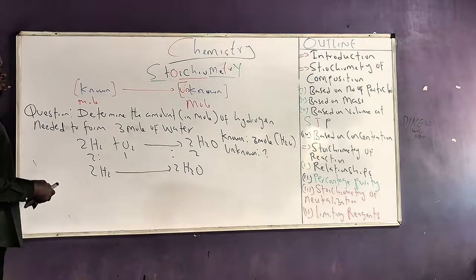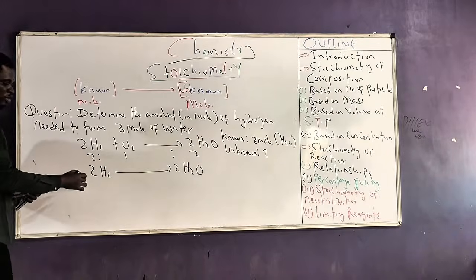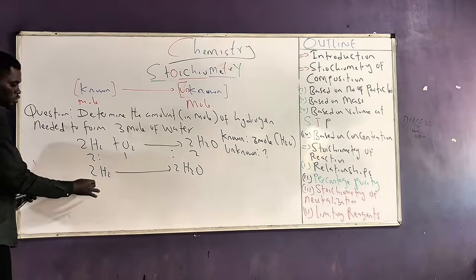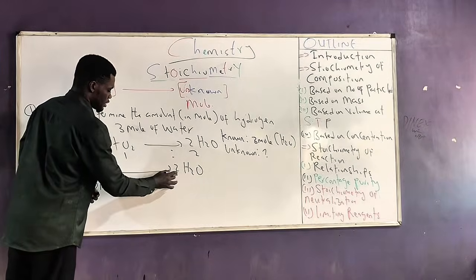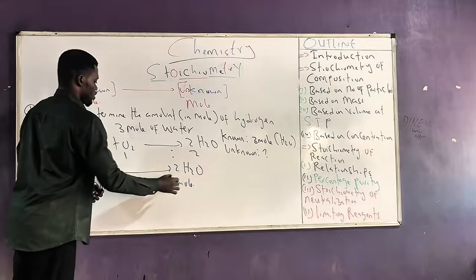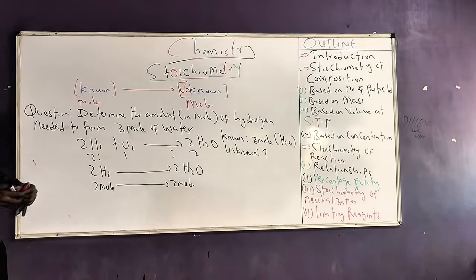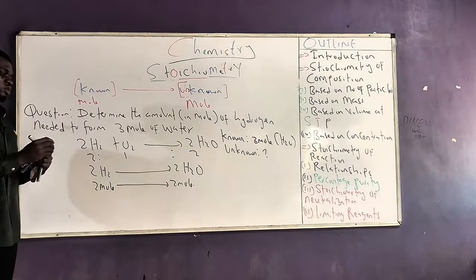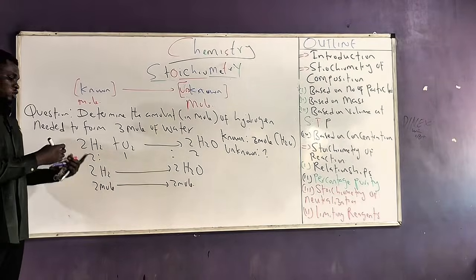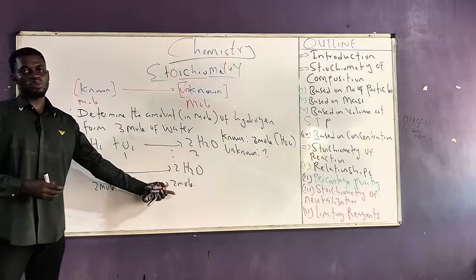So from what we have, based on stoichiometric coefficient, we know that for every balanced chemical reaction, 2 moles of hydrogen will always react with oxygen to form 2 moles of water. So every time hydrogen reacts with oxygen, every 2 moles of hydrogen will always form 2 moles of water.